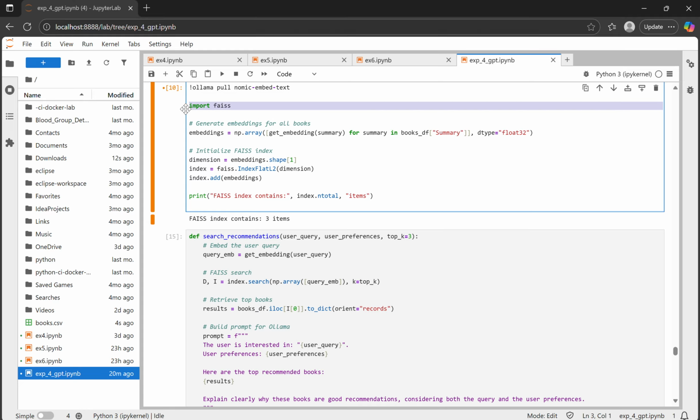Next, I imported FAISS, a high performance library developed by Facebook for similarity search. It helps us quickly find the most similar book summaries to a user query.